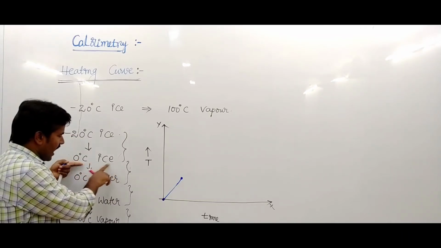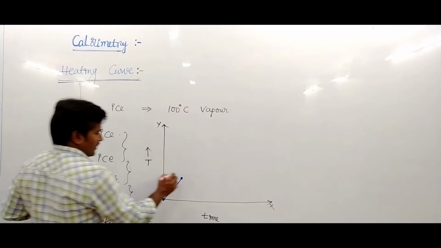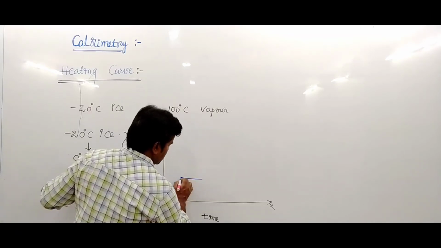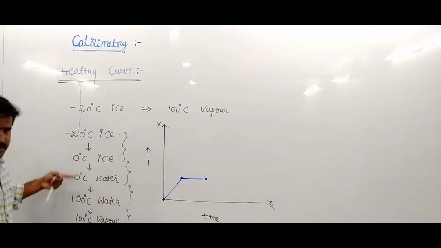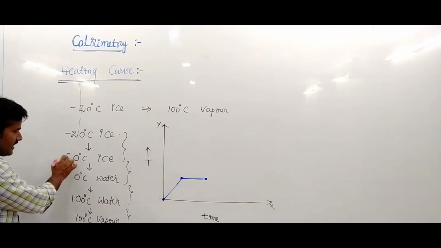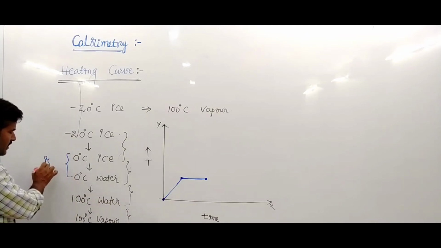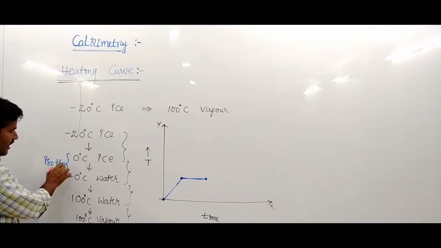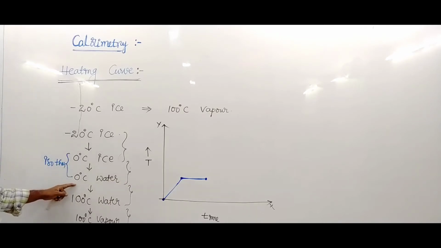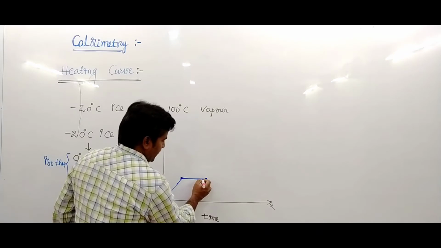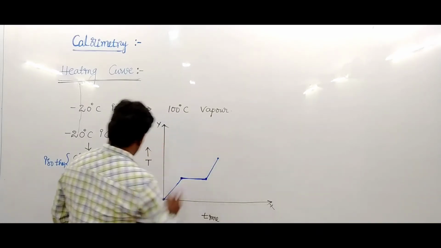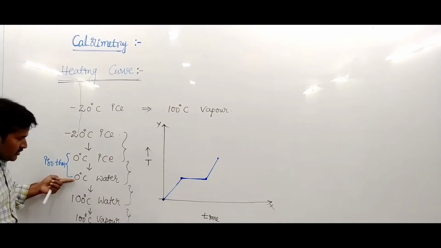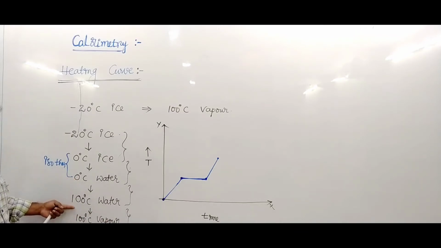After that, 0 ice is converted into 0 water, that means state conversion. At the time of state conversion, the temperature remains constant. This is an isothermal process. After conversion of the state, the temperature of the substance increases, from 0 degree centigrade to 100 degree centigrade of water.